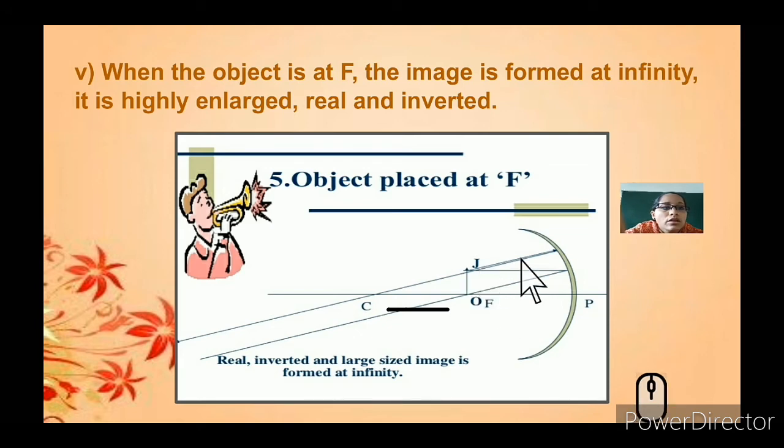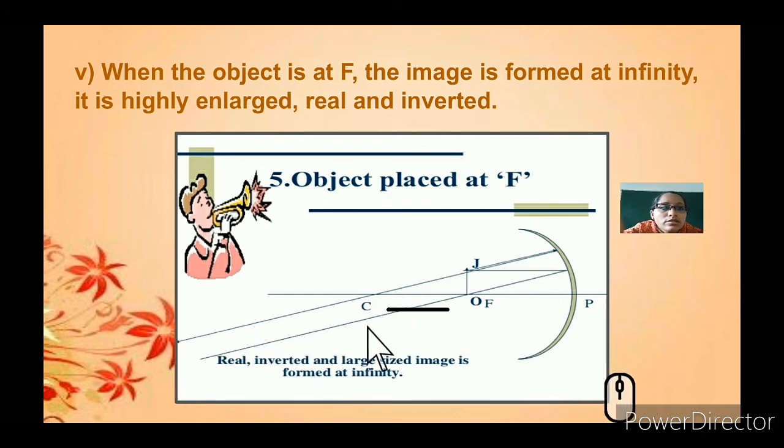One from the object goes and hits the mirror and passes through the focal point. The other should pass through the center of curvature. So what happens here is you need to draw an imaginary line from the object to the mirror. It hits and it reflects back through the center of curvature.